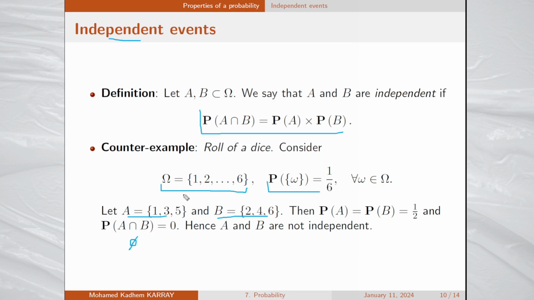So you see that this property doesn't hold in this case. Hence, these events A and B are not independent. So independence is a particular property. You should verify this equality here to be sure that your events are independent.